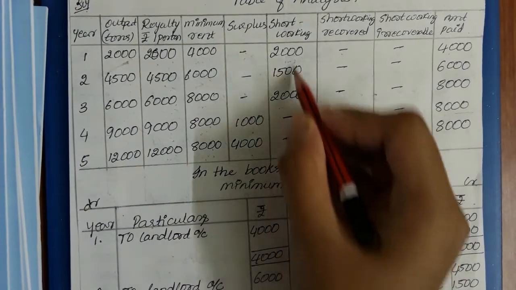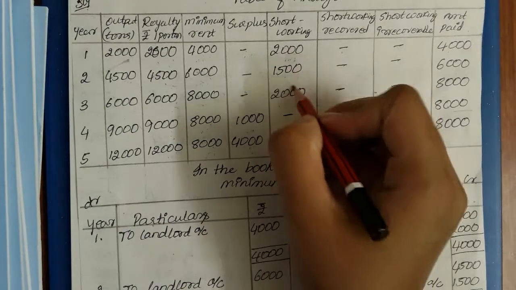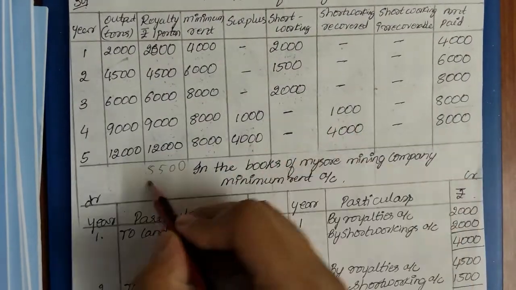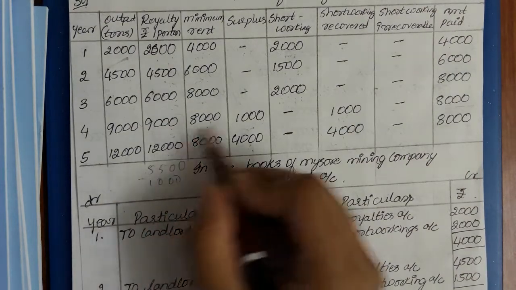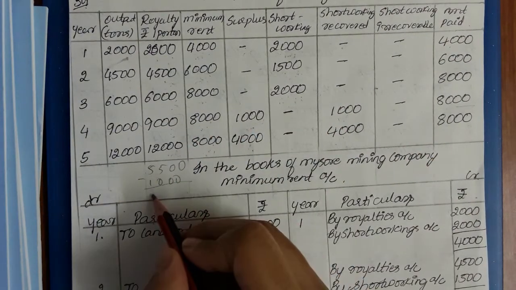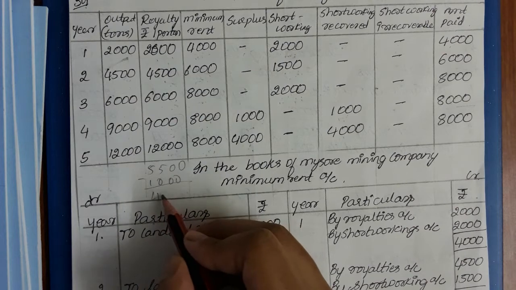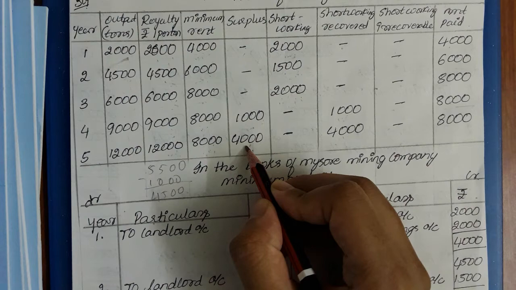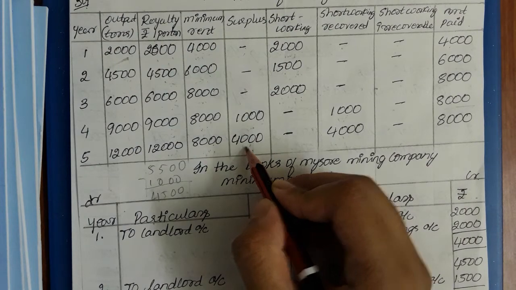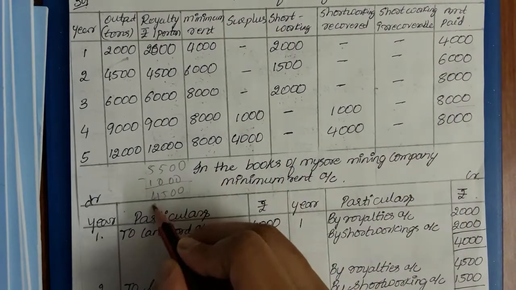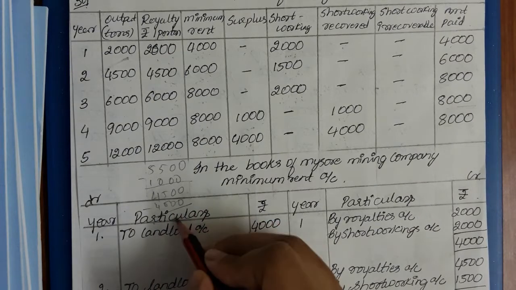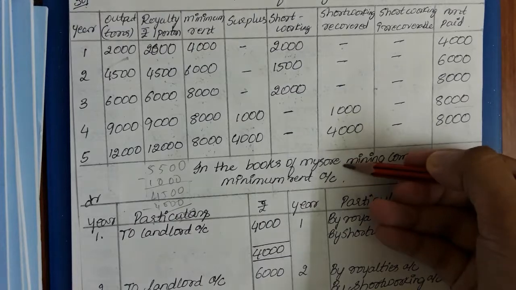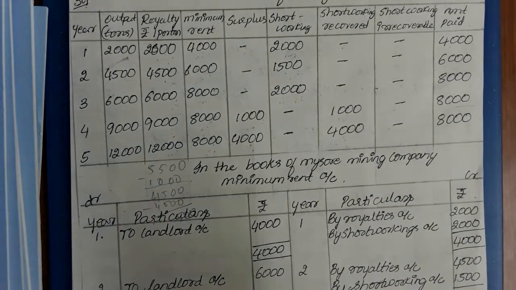So here, what was the short workings? 5,500 was the short workings. Out of this, you recovered 1,000 in year 4. So now what are the short workings? Now you have 4,500 as short workings. You have a surplus of 4,000 in the fifth year. So you recovered 4,000 out of 4,500, and the remaining 500 rupees you will recover in the next year if there is any surplus.